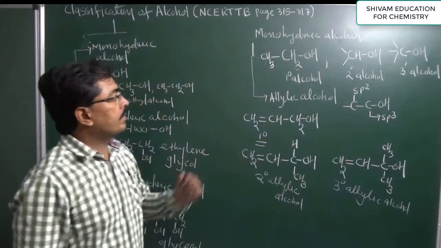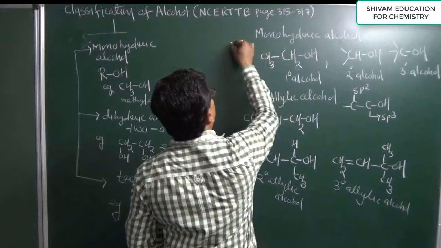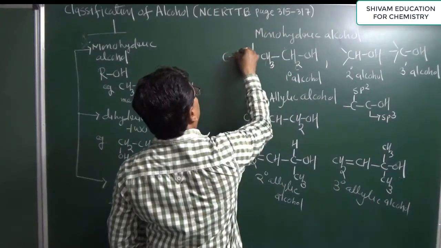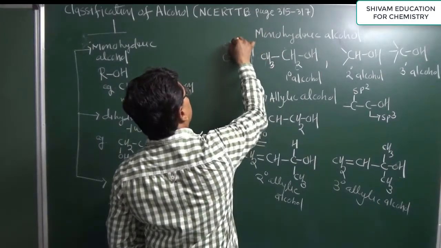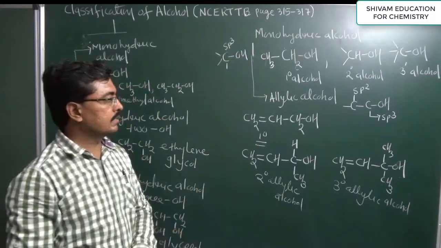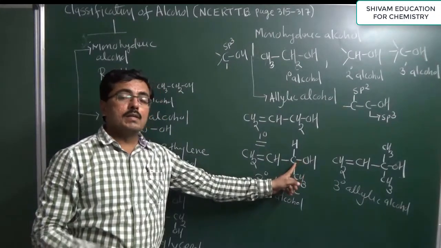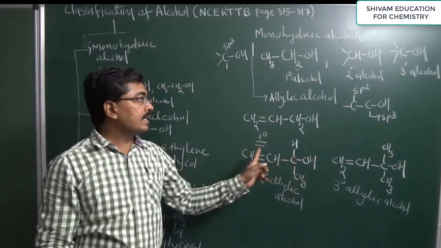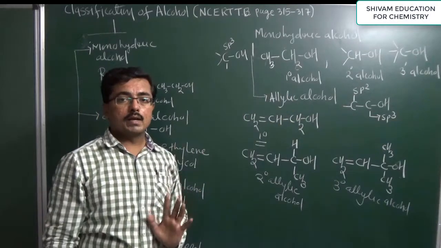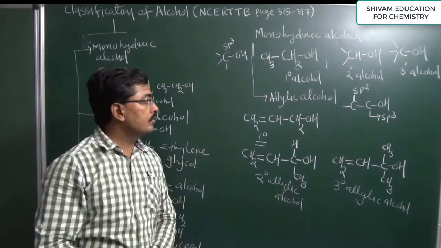So now we have taken two types of classification. Here you know very well, this is sp3 monohydric alcohol: the hydroxyl group containing carbon is an sp3 hybrid carbon atom. In the allylic case, the hydroxyl group containing carbon is sp3, and it is attached to an sp2 hybrid carbon atom. Now two other types of classification we have to study.